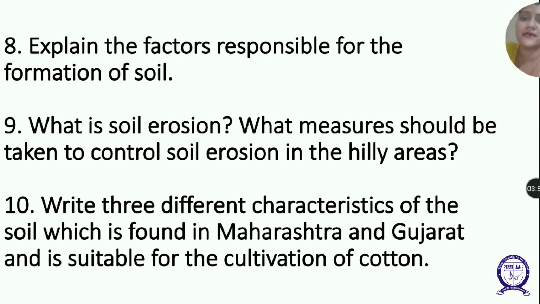These soils are made up of extremely fine particles like clayey material. These soils have good capacity to hold moisture. They are rich in calcium carbonate, magnesium, potash, and lime, but poor in phosphoric contents.